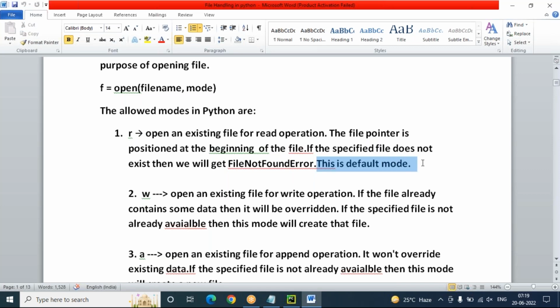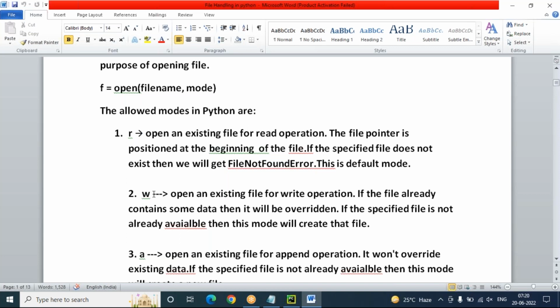If you don't mention a mode, by default it is R. But make sure that in read mode your file name must be there and given correctly. If the file name is not given correctly, you will immediately get a FileNotFoundError exception. Even in my previous exception handling examples, I discussed FileNotFoundError.